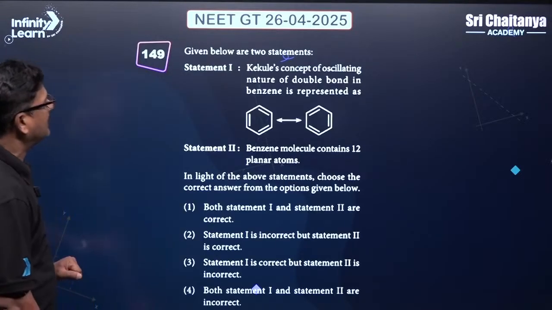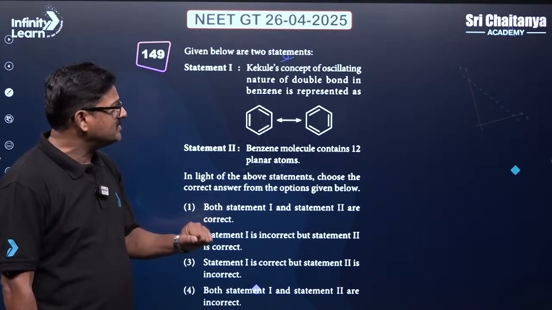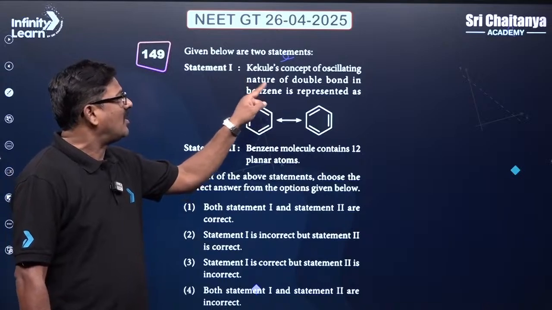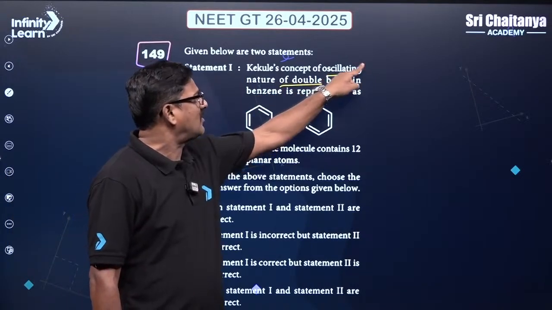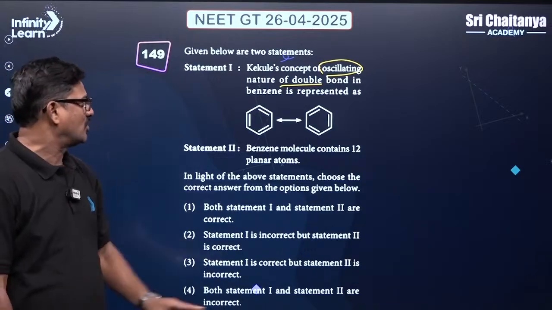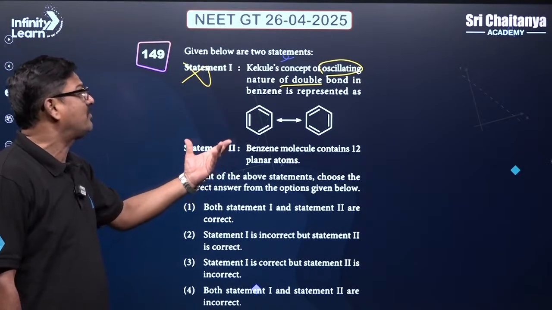Okay. And the Kekule concept: the oscillating nature of double bonds in benzene is represented as, yes, the representation is correct, but the oscillation of double bonds is not real. Different possible structures are shown, so this is not a correct statement. Benzene is a molecule containing 12 planar atoms.